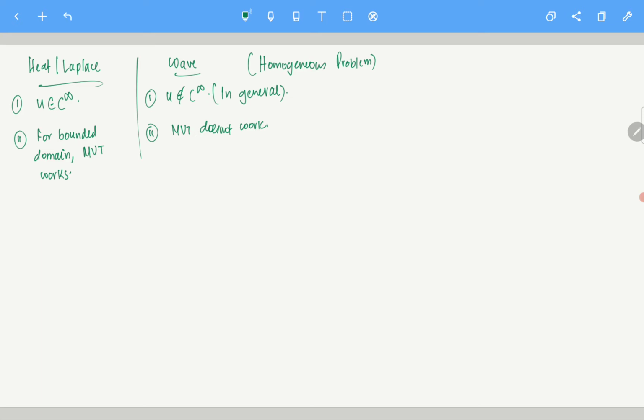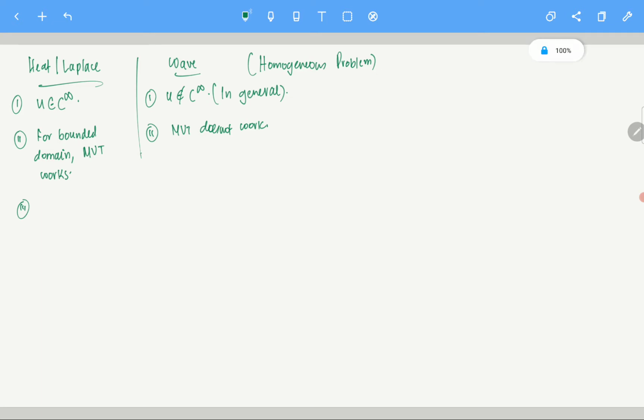Now for Laplace and heat equation, we have seen something like finite or infinite speed of propagation. What is infinite speed of propagation? If you start with a positive initial data, that will get carried over for all times.